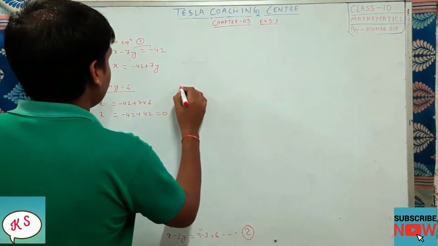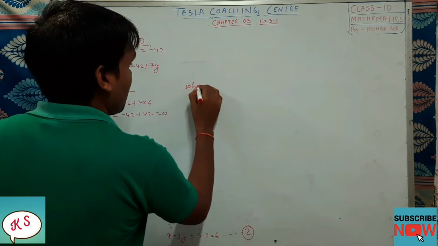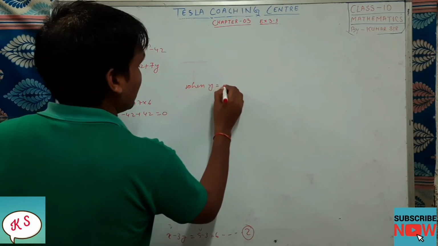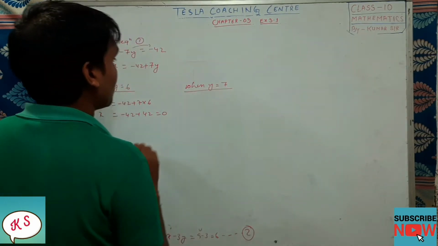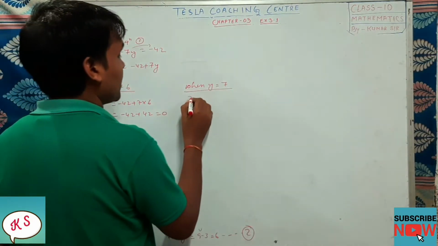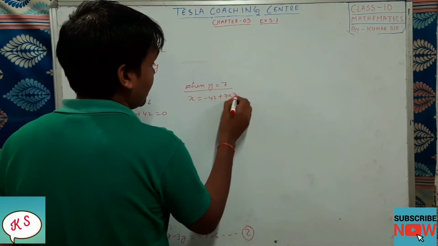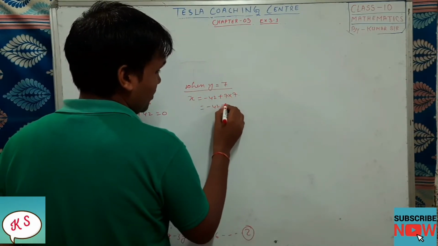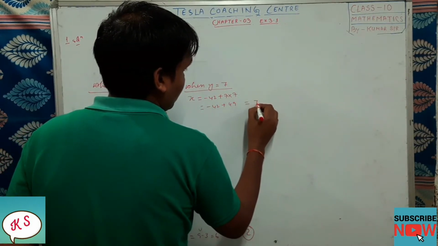Now when y is equal to, suppose, 7, then we will get x equal to minus 42 plus 7 into 7. So it comes to minus 42 plus 49, which is equal to plus 7.